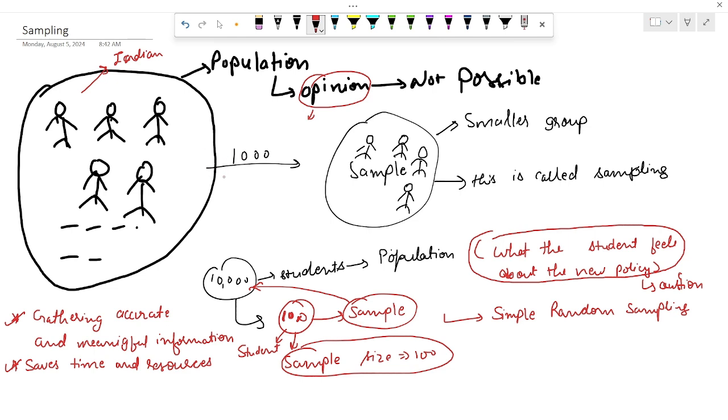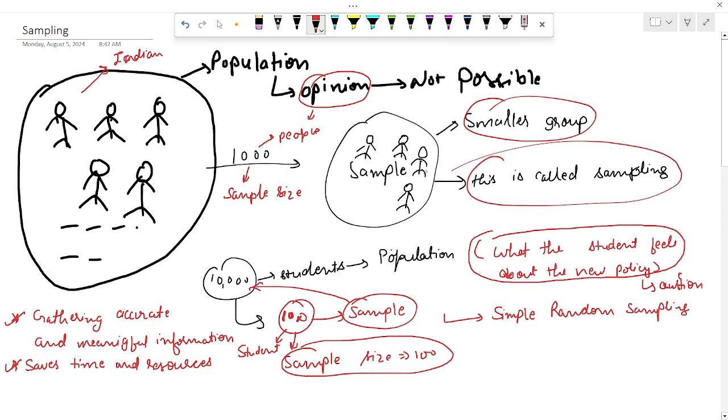So we take a sample size of 1,000 people. These people represent this population. So this is our sample of size 1,000, and this is a sample group, and this is called sampling. This term is called sampling.